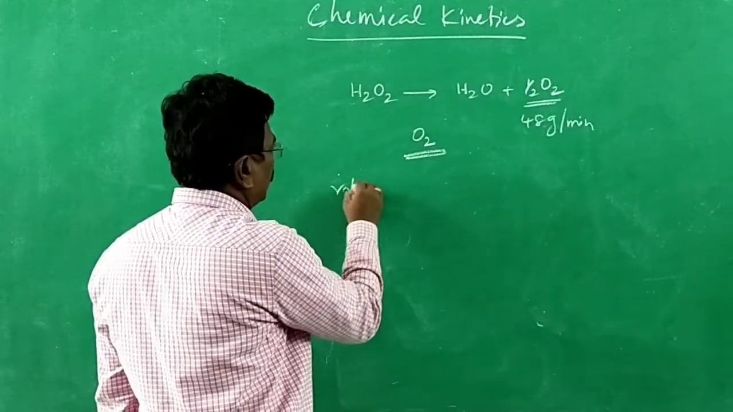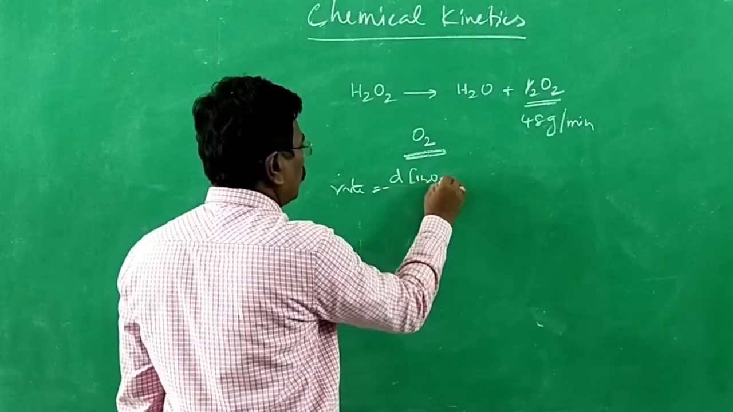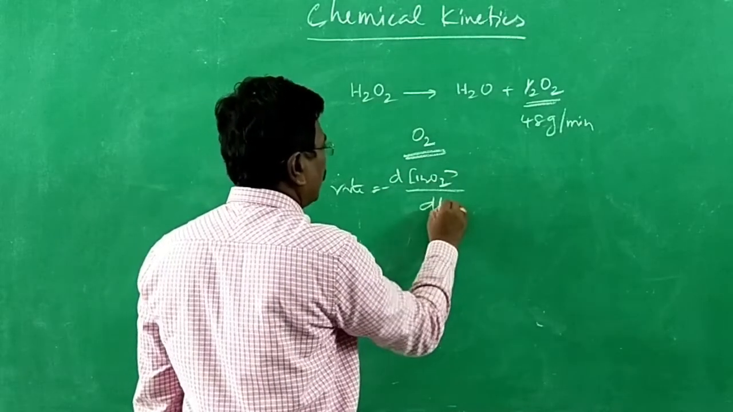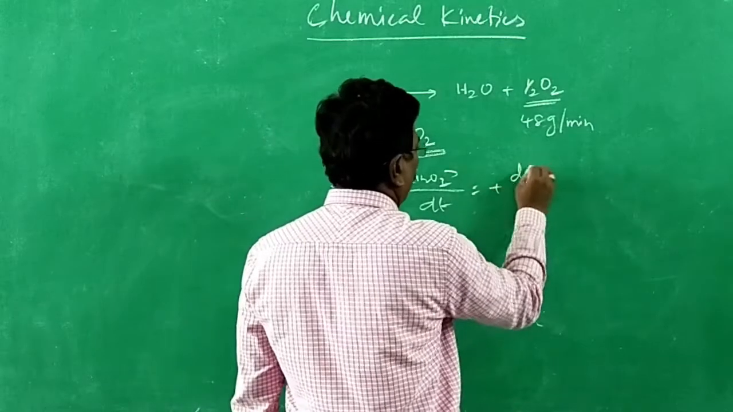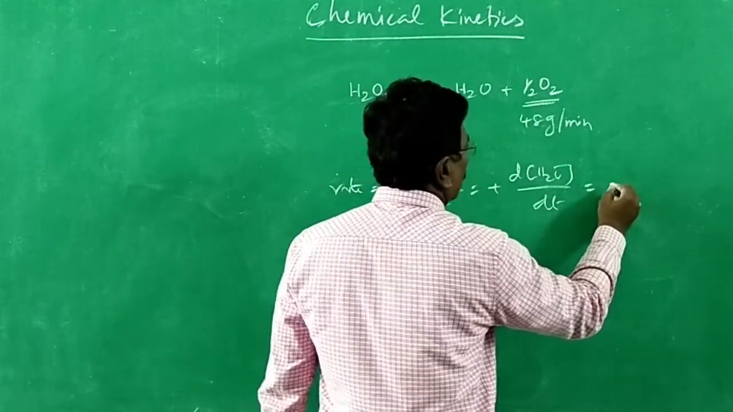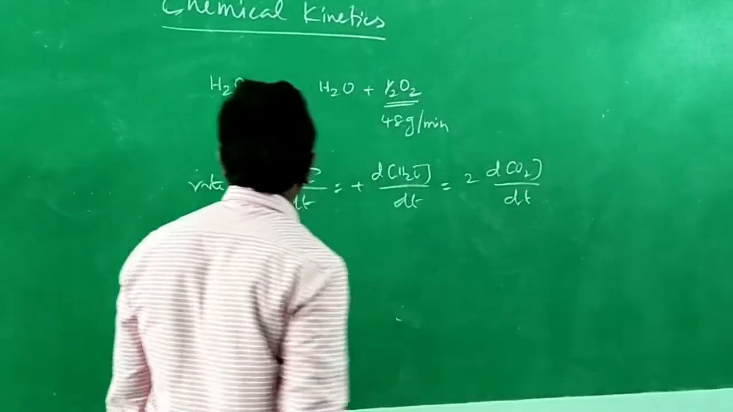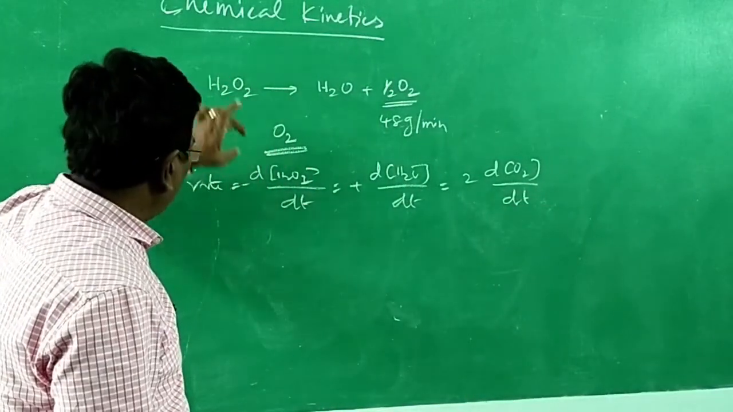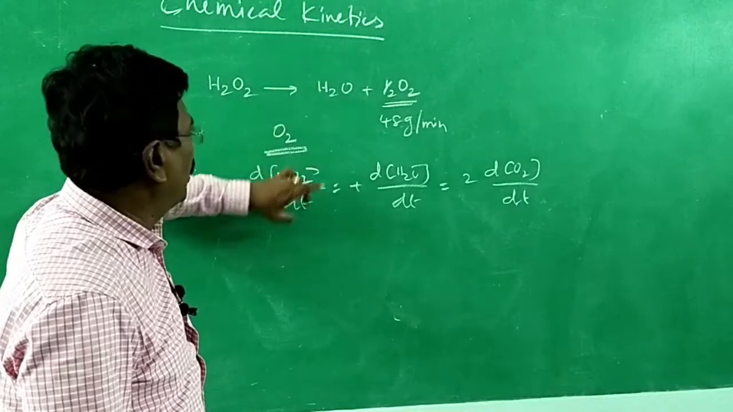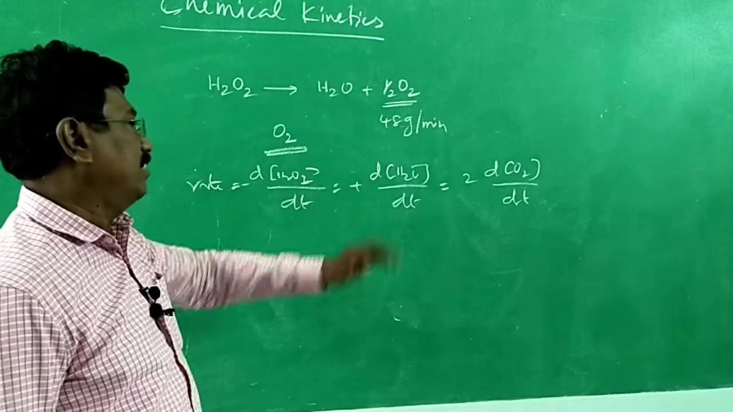Rate is equal to minus d[H2O2]/dt is equal to plus d[H2O]/dt is equal to 2 into d[O2]/dt. The number of moles have to be divided. 1 mole means it has to be divided. Half mole, if it is divided, 2 will go to the numerator. So this is the rate.